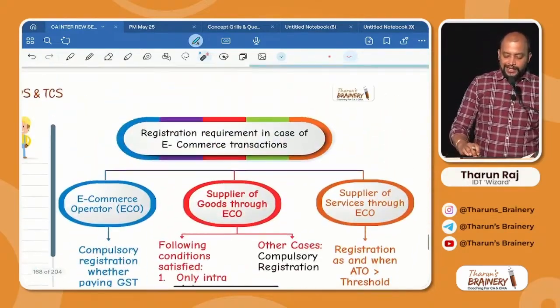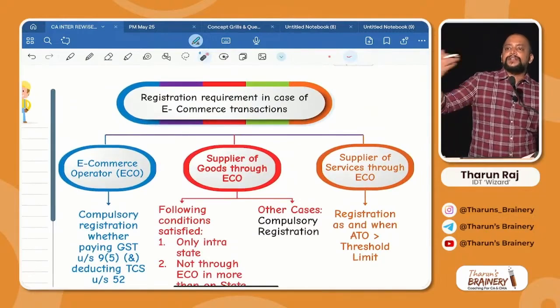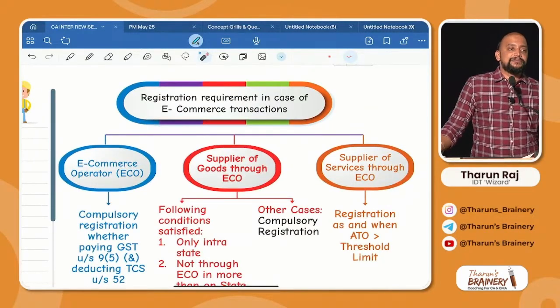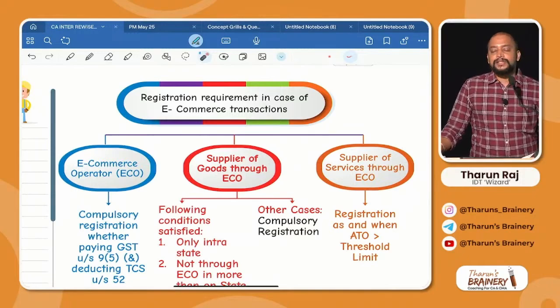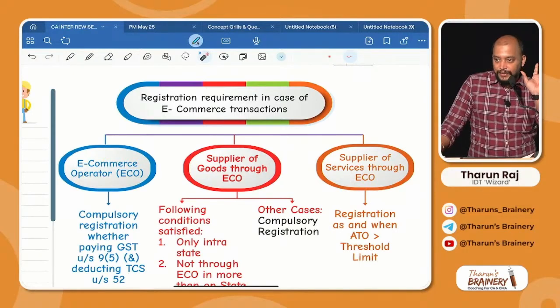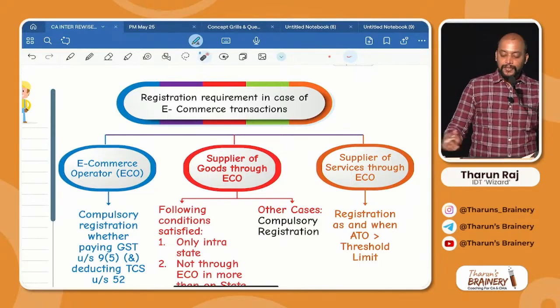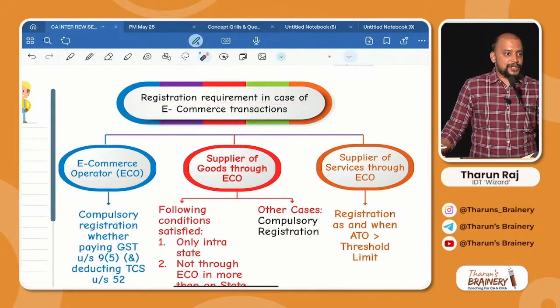Registration requirement in case of e-commerce transaction. These are all extra points which can definitely be tested in the exams, okay, because every attempt, if you see, they are asking one 4 marks question on TDS TCS, okay. So that's why I gave you all the informations whatever is there. Registration requirement in case of e-commerce transaction.